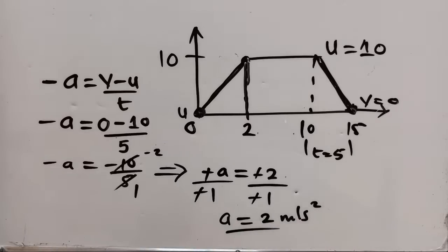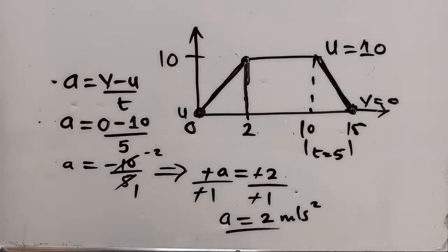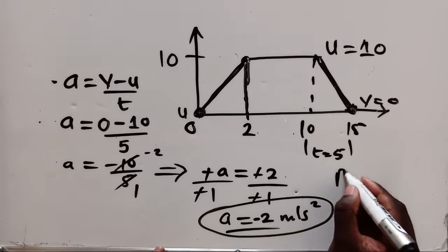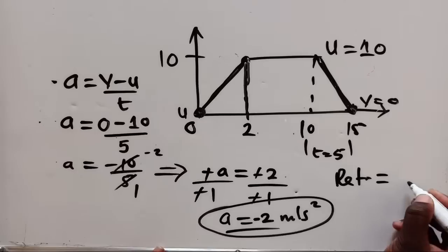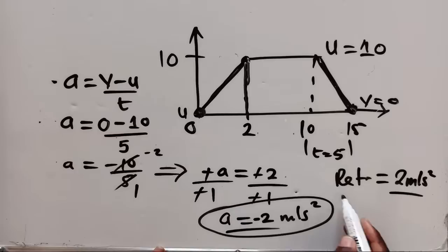Or if you want, you can go with the same formula. Don't put a negative here. It will come and give you a negative answer. So that answer, to show that it's a deceleration, you put a negative. It must always remain with a negative sign, unless you say retardation. If you say retardation, you can write a positive answer because they know that retardation is the opposite of acceleration, or deceleration. But the moment you use a, let your answer remain with a negative sign. I don't know if it's okay now. It's okay. Oh, thank you so much. I can see people are saying they get it now.